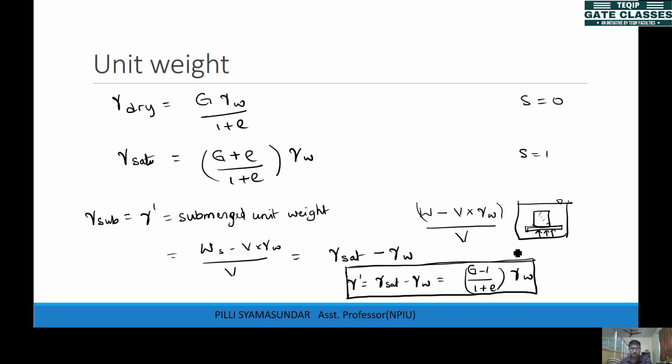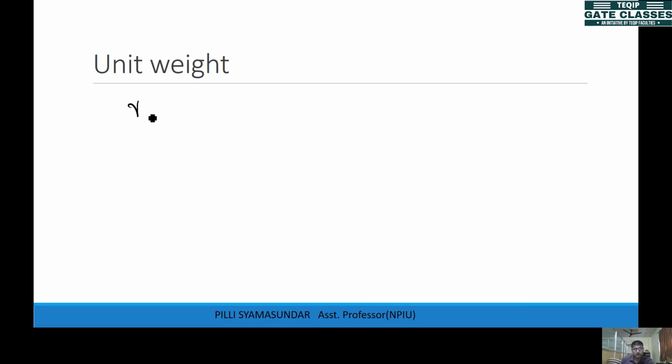These are the 4 unit weights: saturated, dry, submerged and bulk. So out of which, which is more? Whichever has the larger numerator will be more. So here the degree of saturation is 1, the maximum, right? 100%. So generally the saturated unit weight is more. Gamma sat will be generally the largest of all, and then gamma bulk, and then gamma dry, and at last the submerged unit weight.